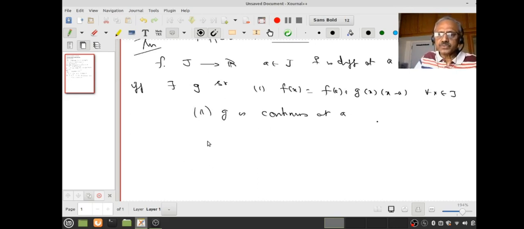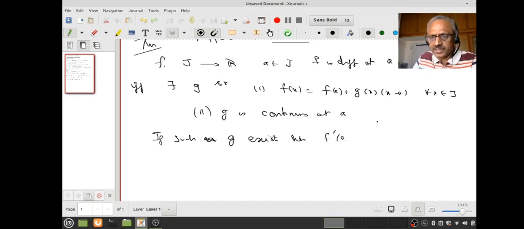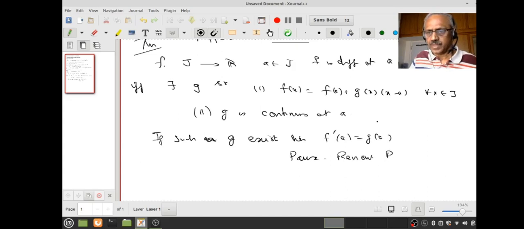And suppose this happens, then you may ask, if such a g exists, then f is differentiable, therefore what is f dash a? If such a g exists, then f is differentiable by the theorem, therefore f dash at a is g at a. Please spend some time, understand this statement. If you had already seen, you can go faster.